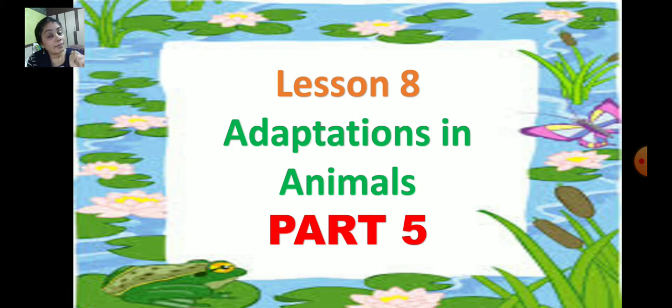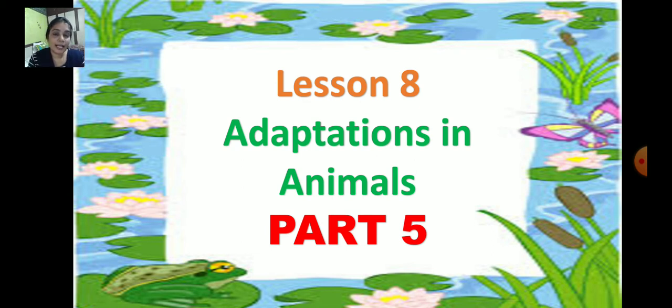Amphibians are the animals which live both on land and in water, such as frogs, toads and newts. And arboreal animals, such as monkeys and squirrels, live on trees.